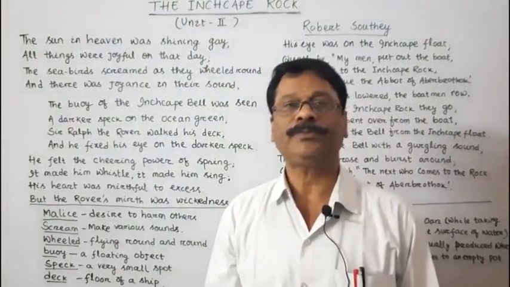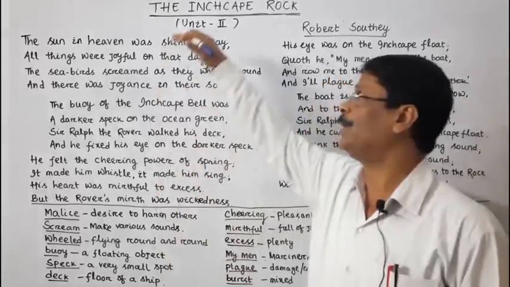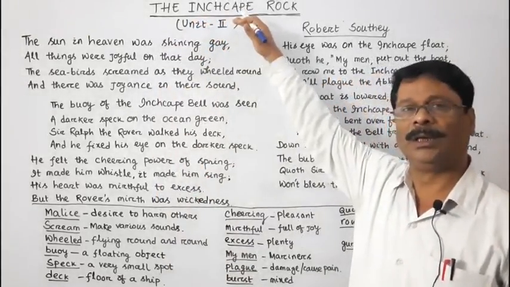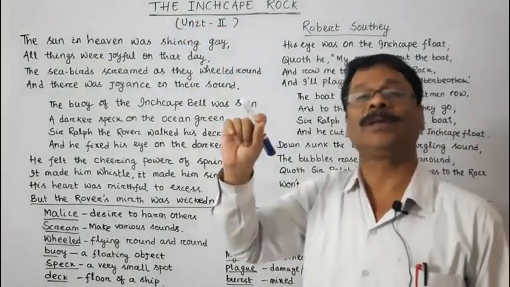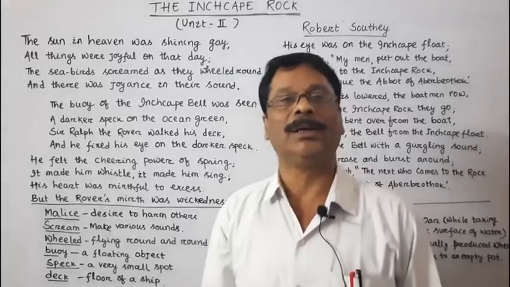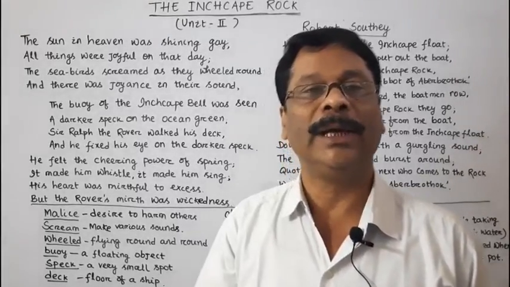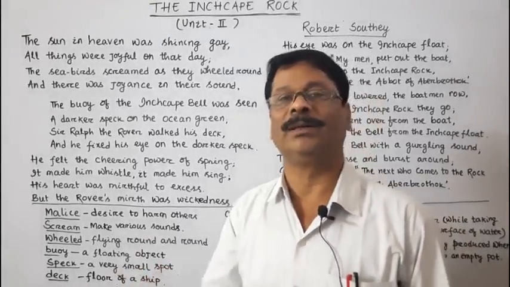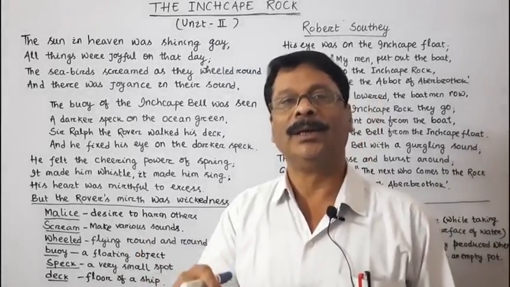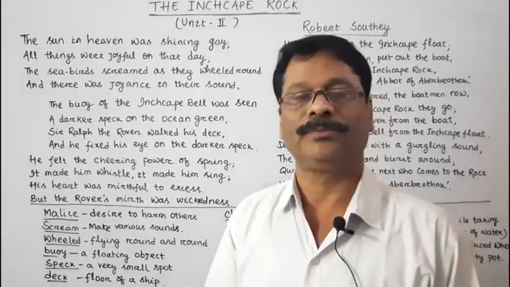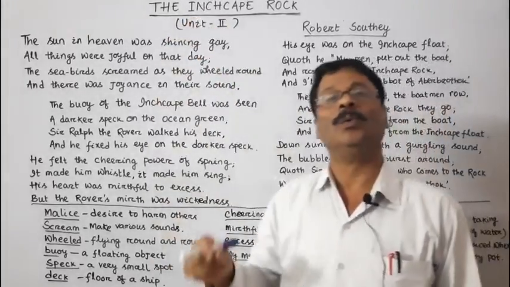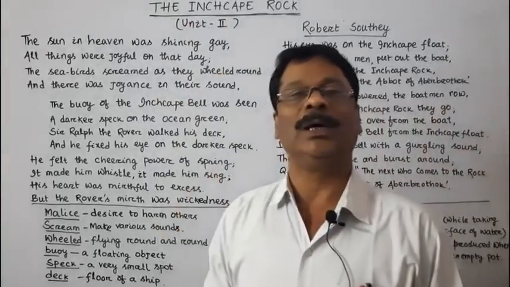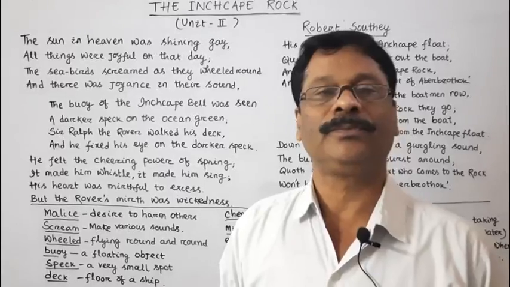Because only a few inches of the rock was seen above the surface of the sea water when there was no storm in the sea or when the sea was calm. Only a few inches of the rock was visible to the mariners.